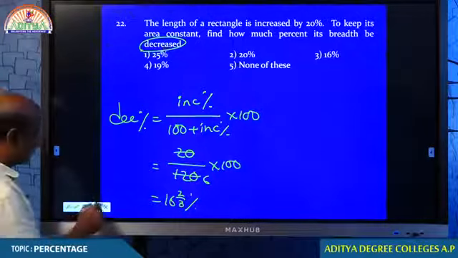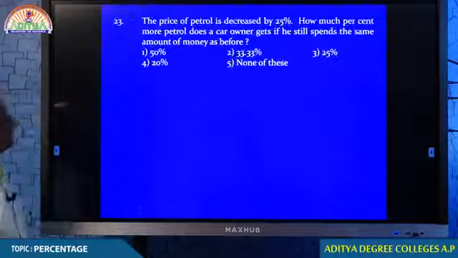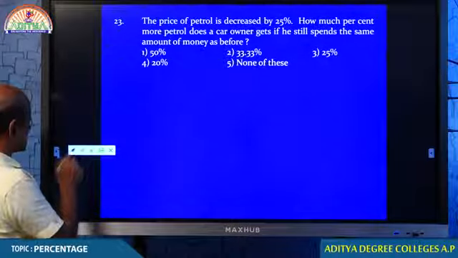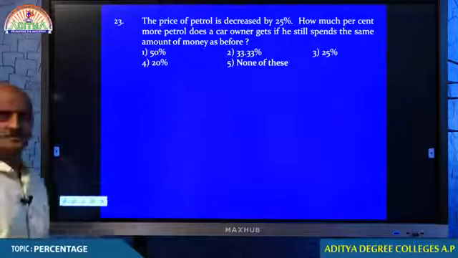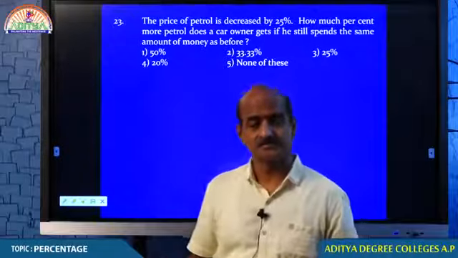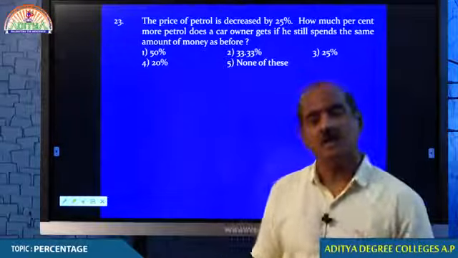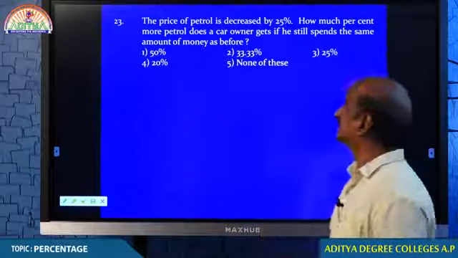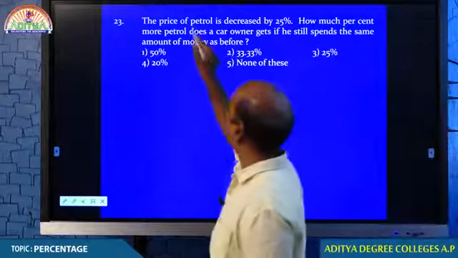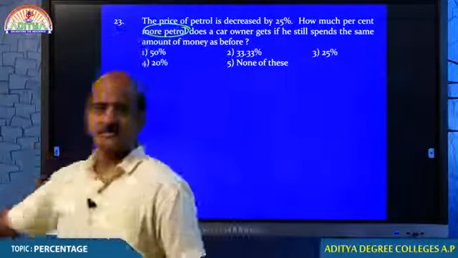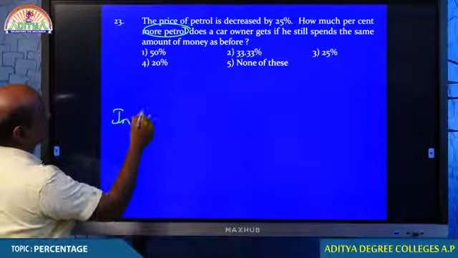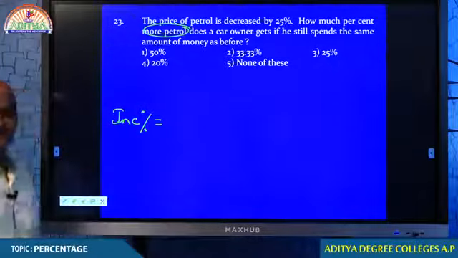Right. Next. Question number 23. The price of petrol decreases by 25%. This is not in India. In India, petrol prices always increase. The price of petrol decreases by 25%. How much percent more petrol can be bought? Students, more means increase.